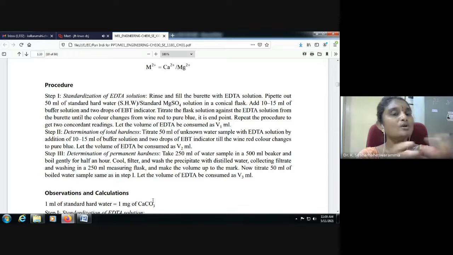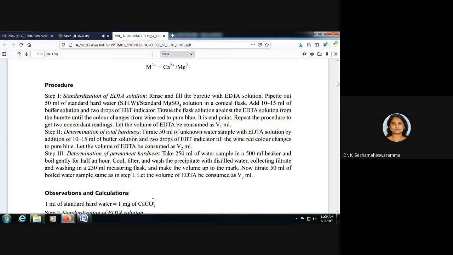Let the volume of EDTA consumed be V1 ml. You can note it down. You repeat the same process two, three or four times until you get concordant values. So the first step is the standardization of EDTA.